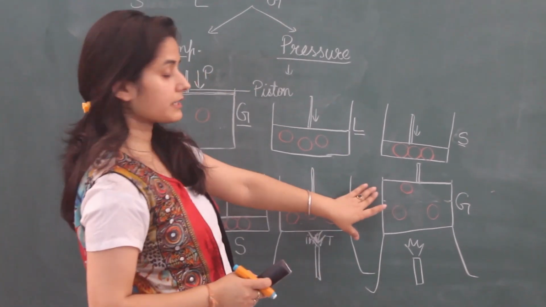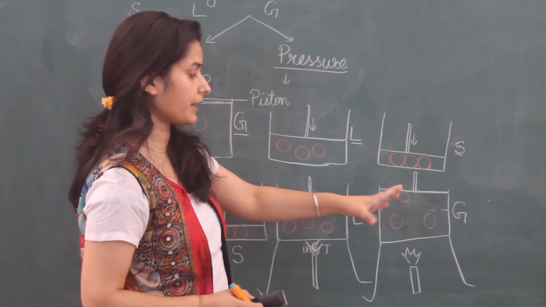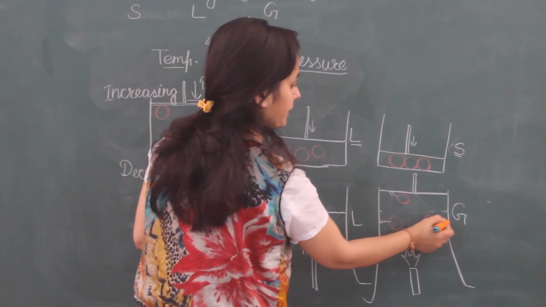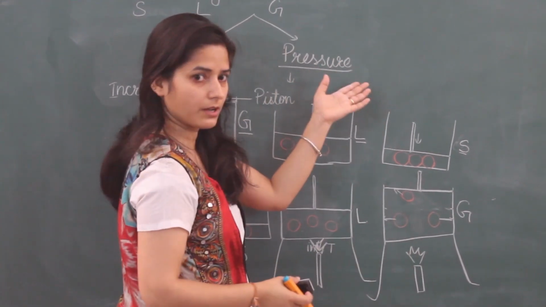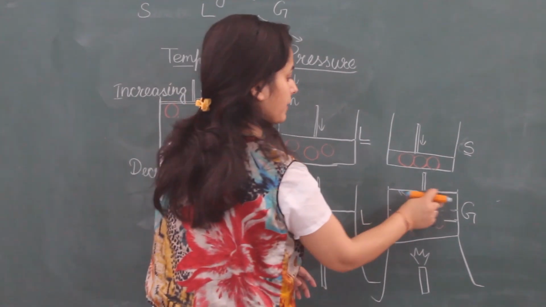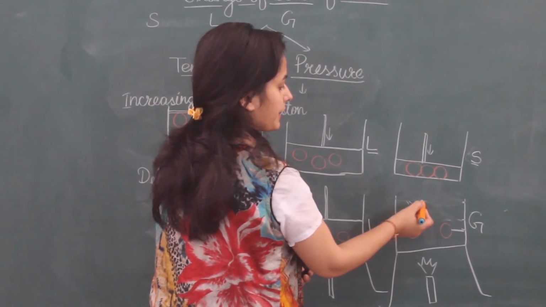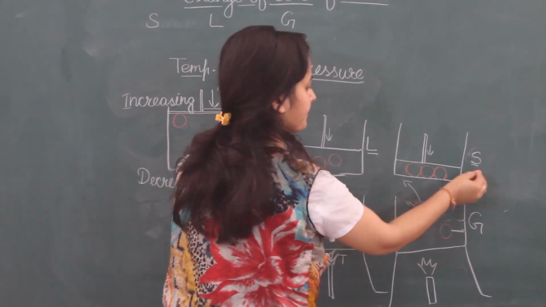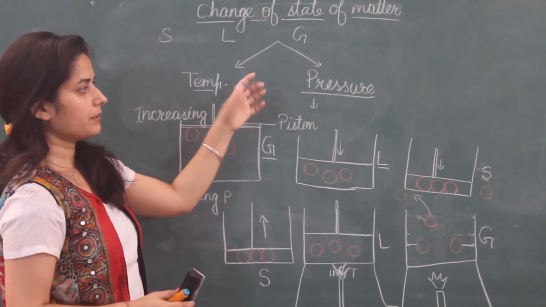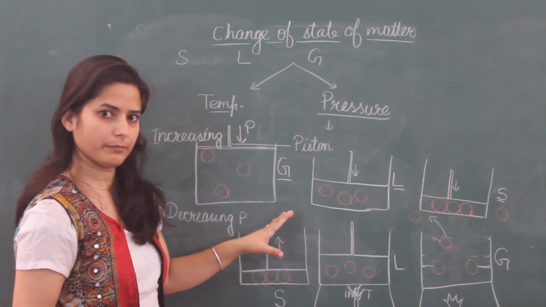If this container is closed, now what will happen? Kinetic energy is increasing, they are showing motion. So they will put pressure on the walls of the container because they want to go out. So they will exert gas pressure here. If I remove the piston, then these particles take energy and go outside the container. So this way, by increasing pressure or by decreasing pressure, we can change the state of matter.